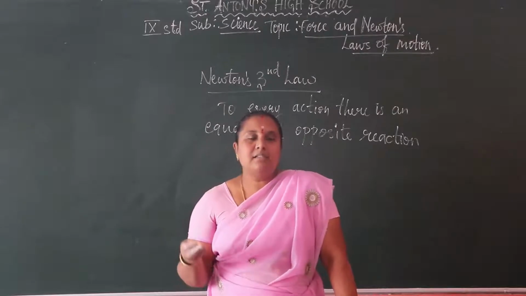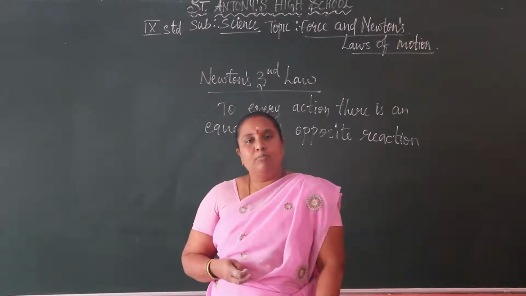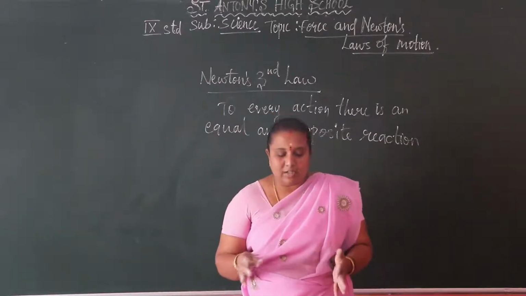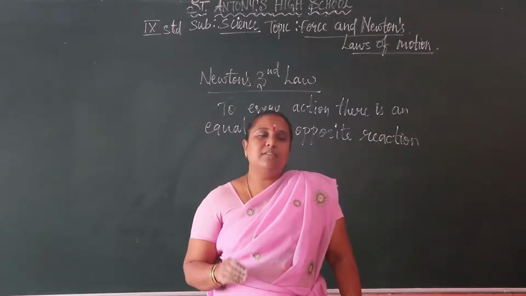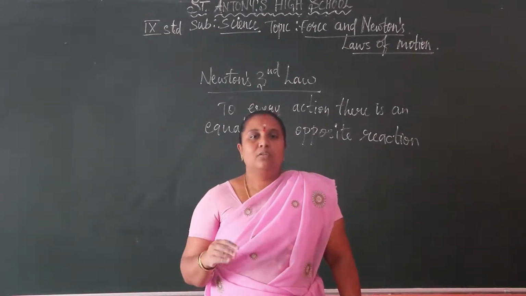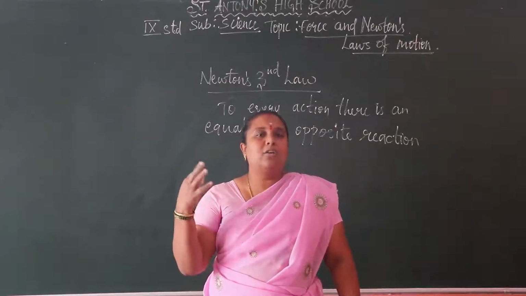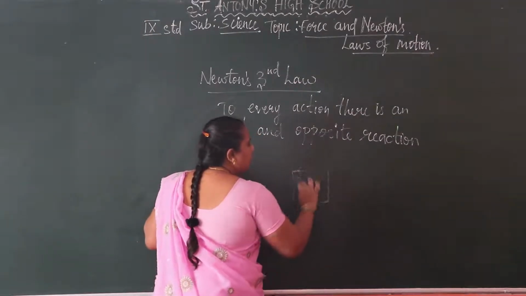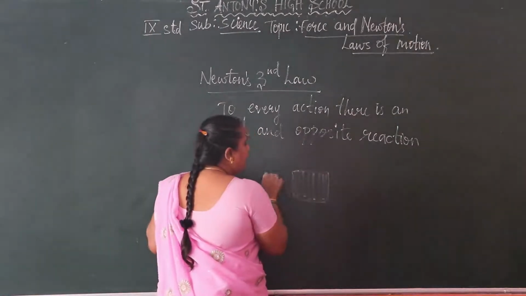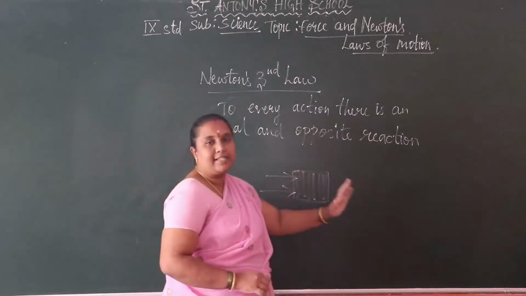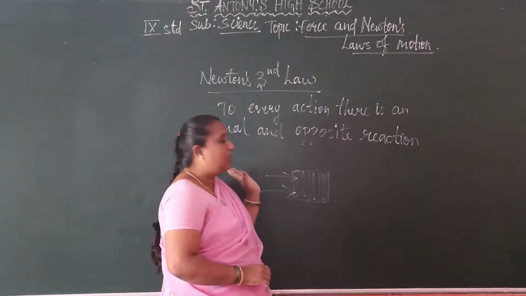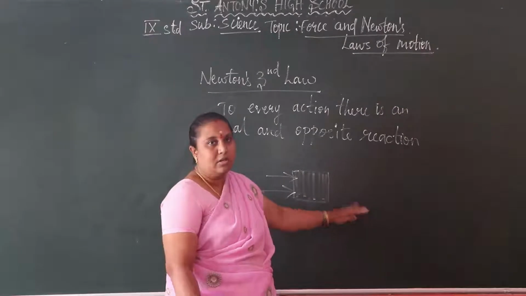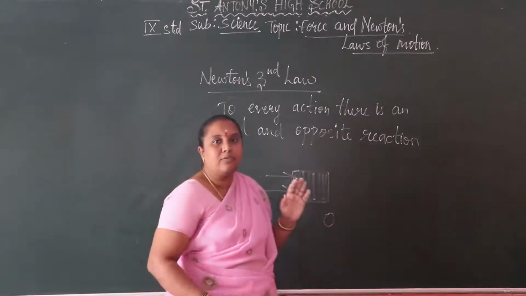And conservation of momentum. How is momentum conserved, the rate of change of momentum? If two or more objects are applying forces on an object, and there are no external forces, so here two or three forces are applying on an object. No external force is applying in the opposite direction of this object. So here there is no resultant force. The resultant force is 0.